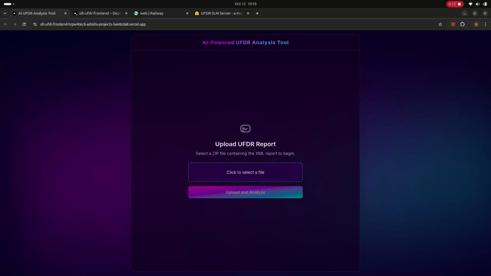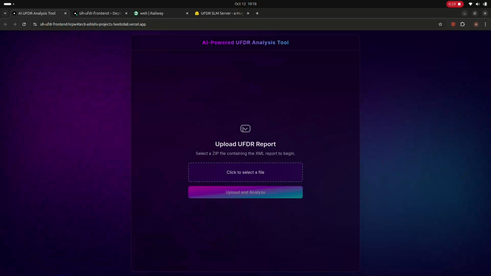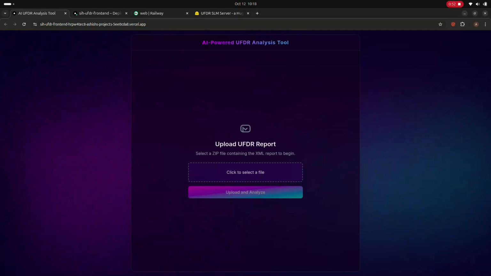We have created a project on AI based UFDR tool analysis. On the surface, the forensic science officer uploads a UFDR file and then asks a question in his own language, let's say English, and that question is also uploaded on this front end. Our AI based UFDR tool analysis takes the question as well as the report file, and with the help of the AI, the AI finds the best suitable answer from that report and provides that answer to you within minutes.